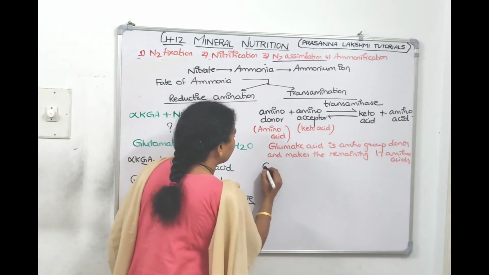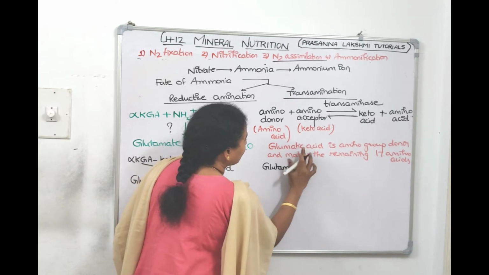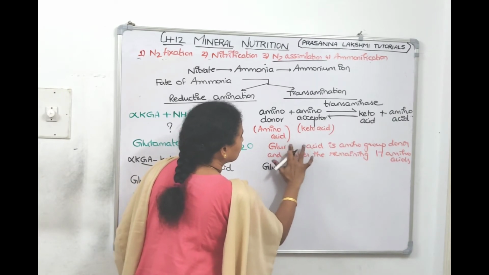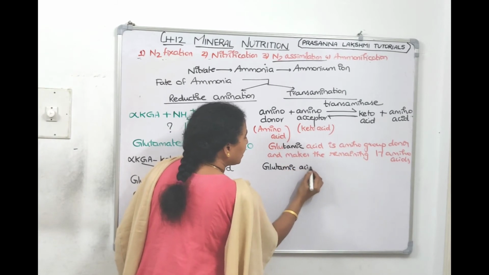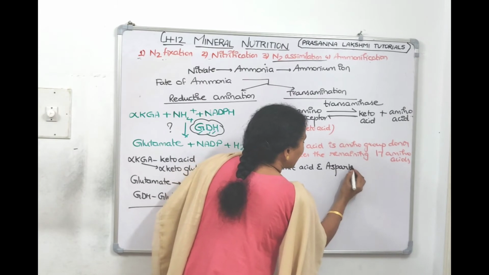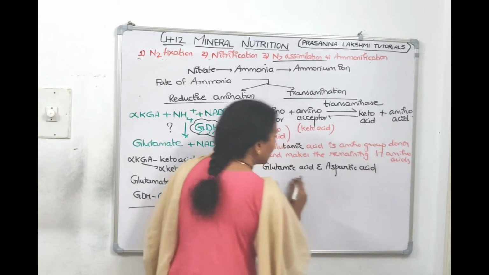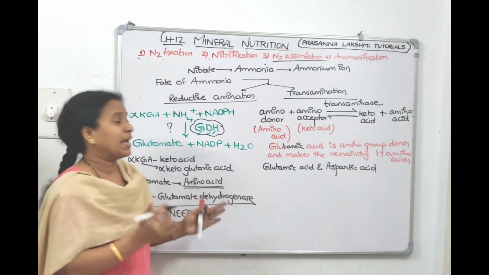Glutamic acid and aspartic acid. What are these two? Amino acids. Which type of amino acids? They are acidic amino acids.